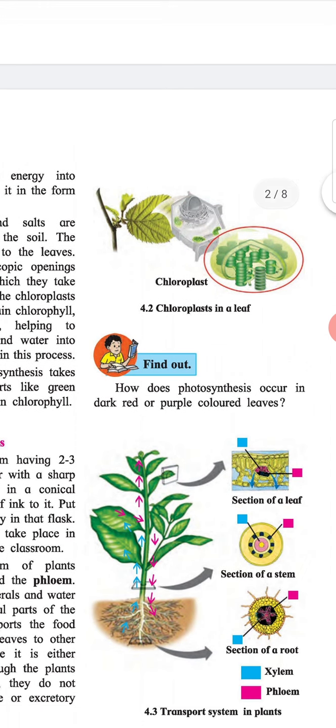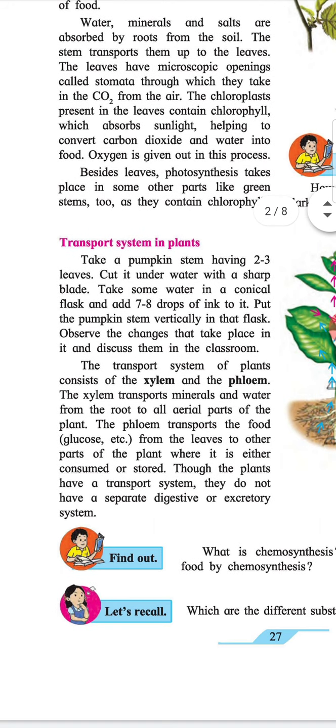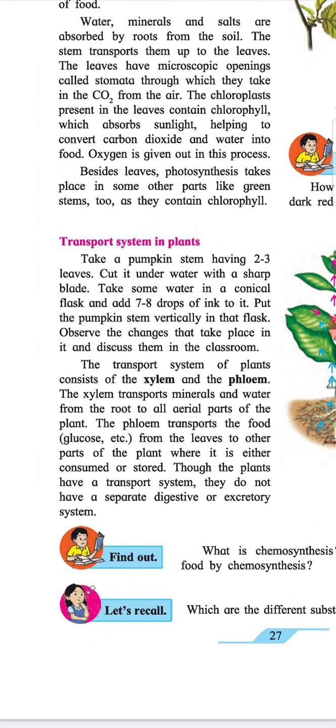Find out how photosynthesis occurs in dark red or purple colored leaves. Heading: Transport system in plants. Take a pumpkin stem having 2 to 3 leaves. Cut it under water with a sharp blade. Take some water in a conical flask and add 7 to 8 drops of ink to it. Put the stem vertically in that flask. Observe the changes that take place in it and discuss them in the classroom.